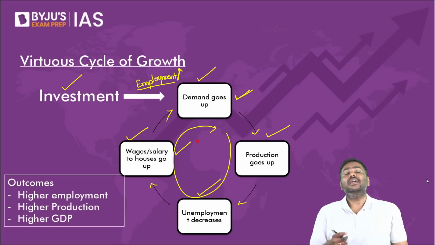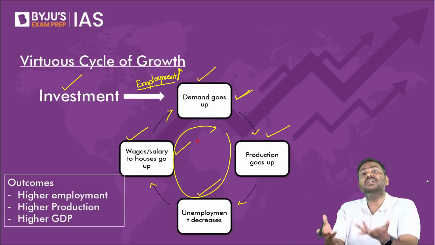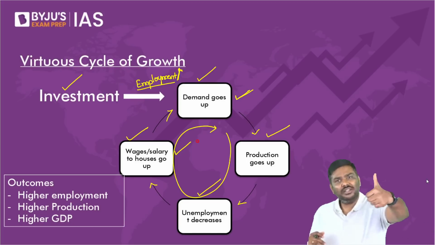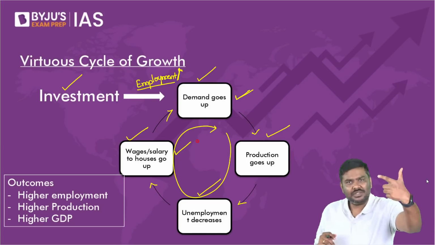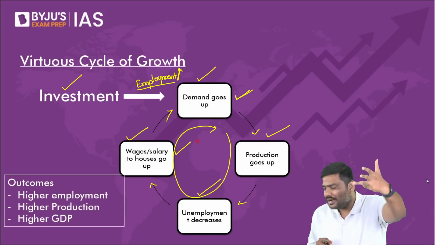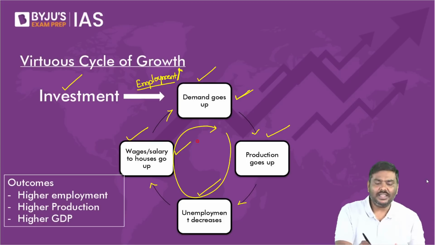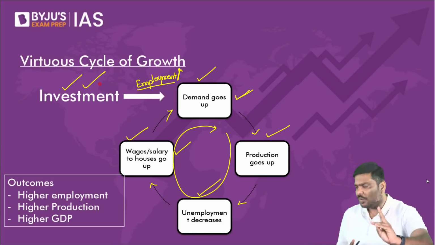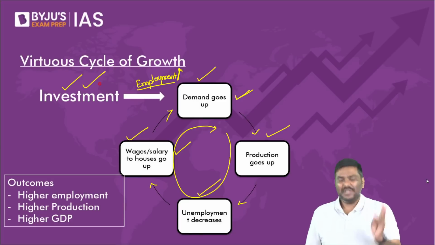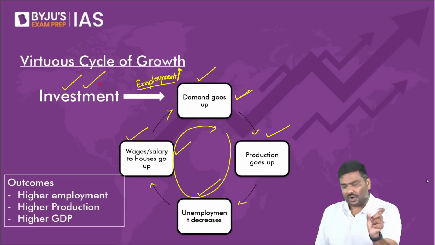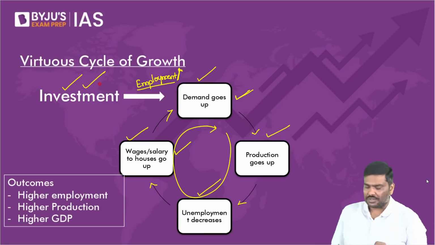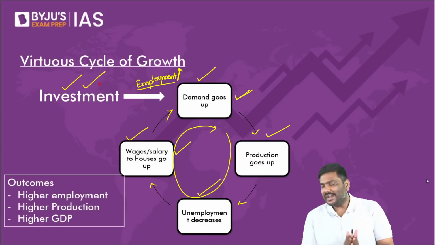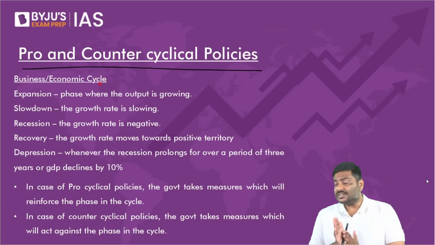Now, what is happening in this? There is a cycle wherein the factors will keep on affecting each other. As a result of this, the economy will experience positive outcomes. More employment generation, more incomes, more production, more demand for goods and services. That is a virtuous cycle of growth. Any problem here? Please do let me know. One is a vicious cycle and the other one is a virtuous cycle of growth.